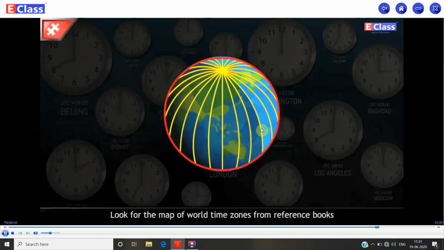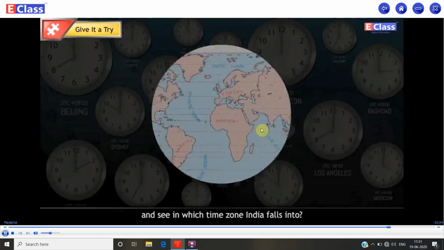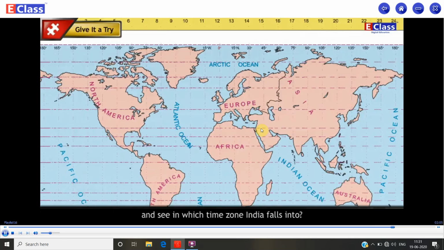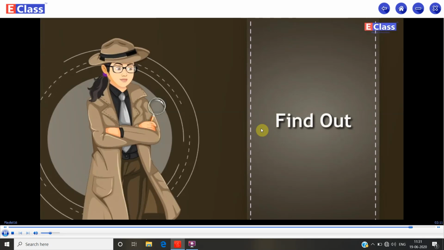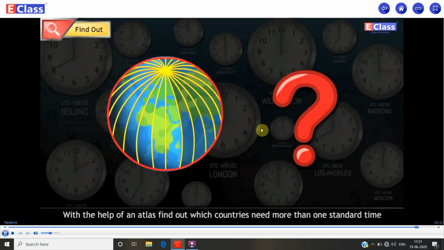Give it a try. Look for the map of world time zones from reference books and see in which time zone India falls into. Find out. With the help of an atlas, find out which countries need more than one standard time.